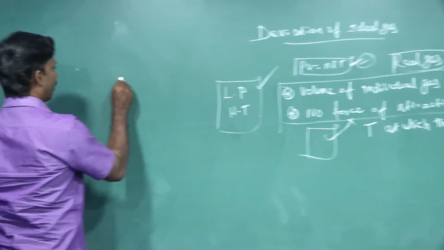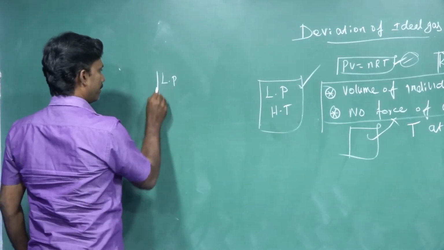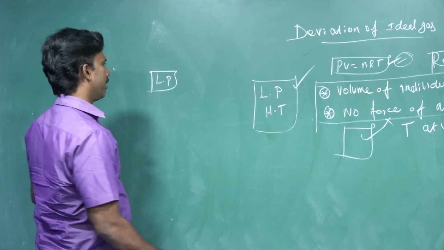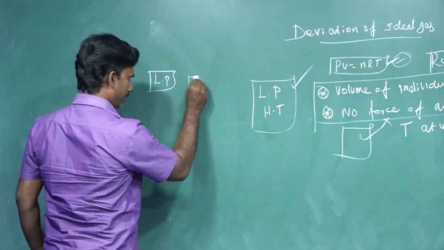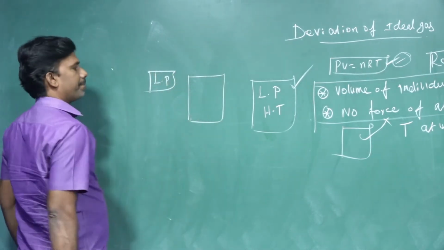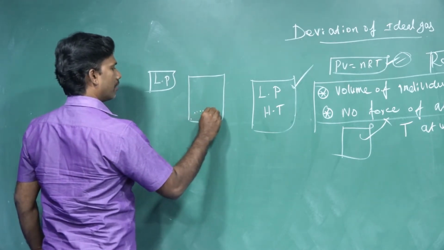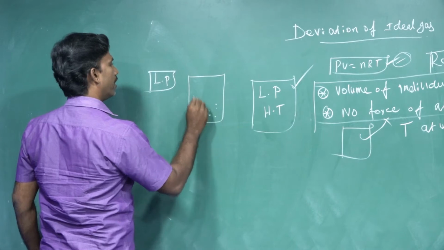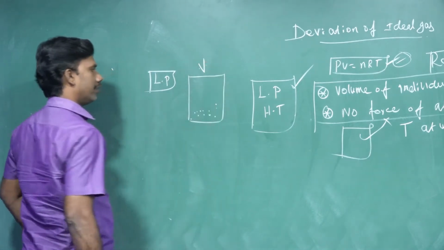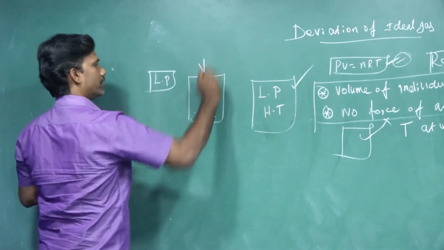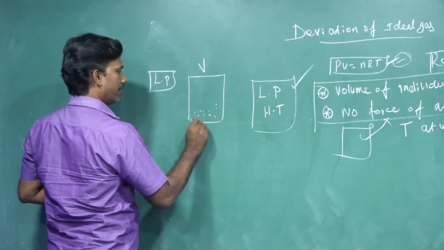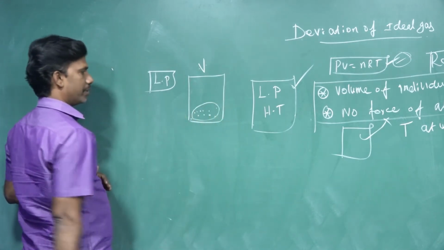First take low pressure. At low pressure, the volume of the container will be greater. Consider this is a gas molecule.